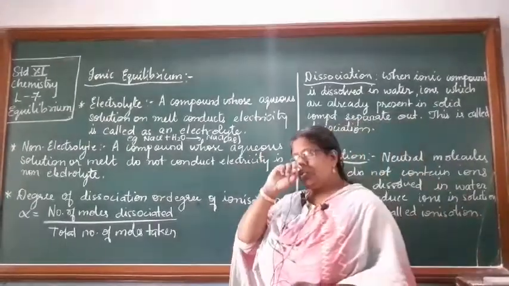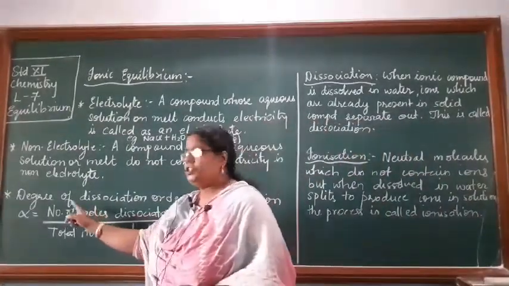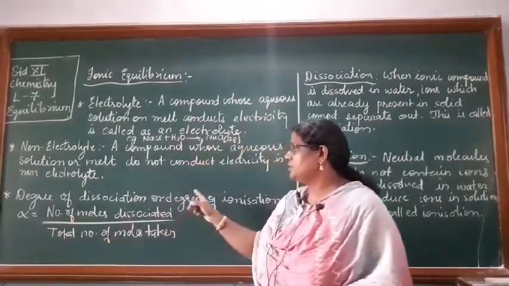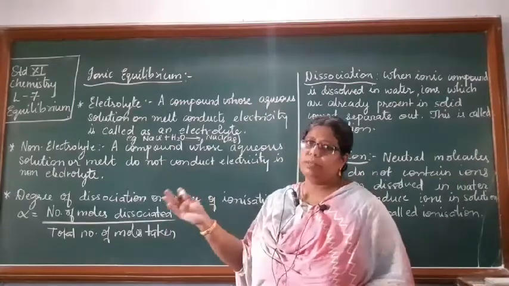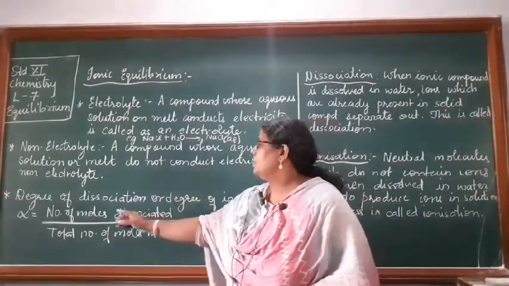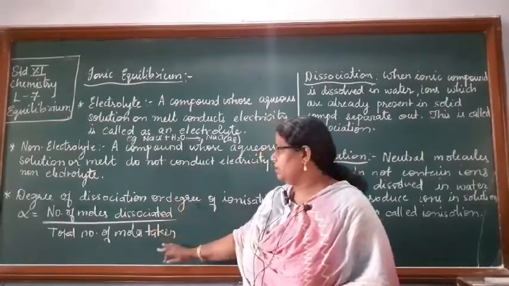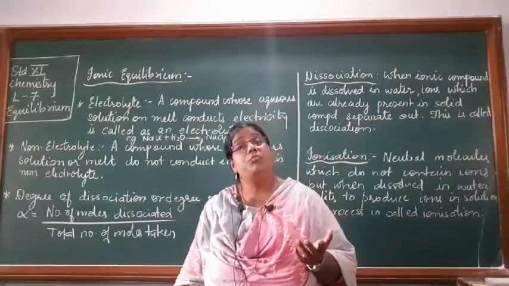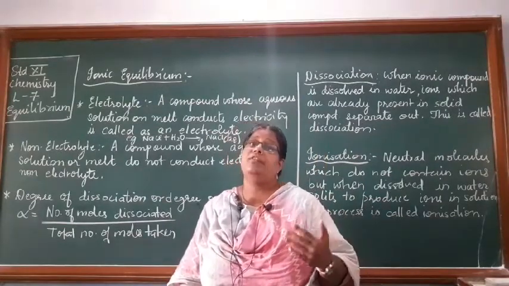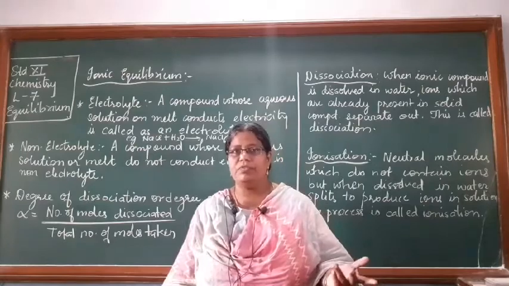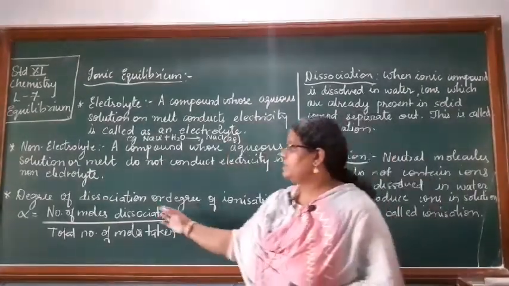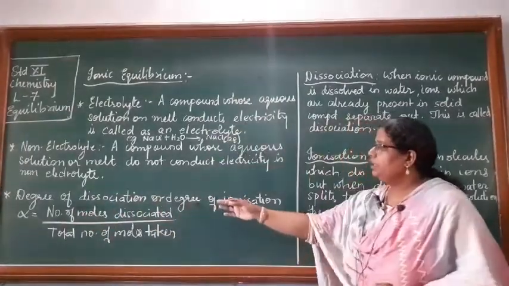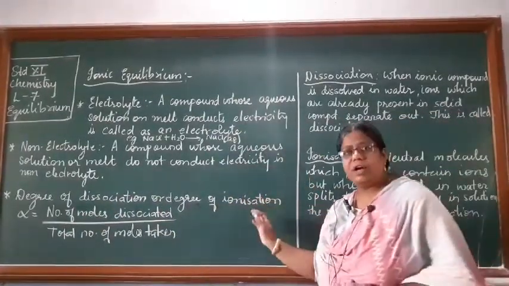Okay. Then next term which you should know is degree of dissociation or degree of ionization. ये हमने previously also we had seen. Degree of ionization is given by the number of molecules or the number of moles. Moles and molecules they will be equal only. So number of moles dissociated from the total number of moles taken. Okay, it's the fraction of the number of moles dissociated from the total moles taken. That is what we had seen previously also as the degree of dissociation. We represent it as alpha. We call the degree of dissociation also as degree of ionization.